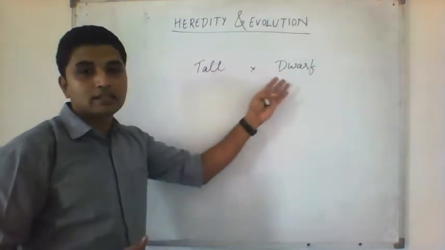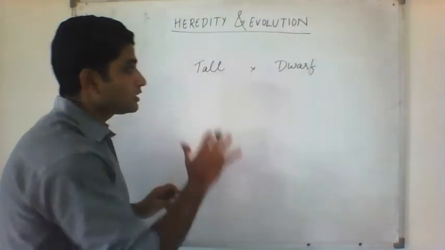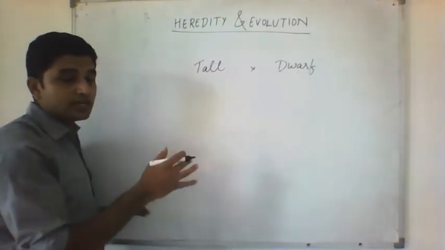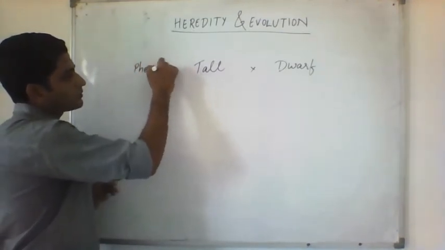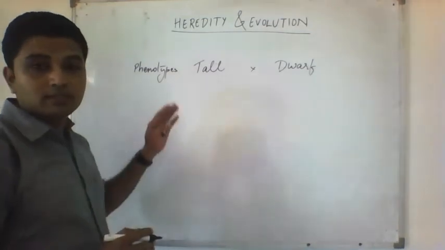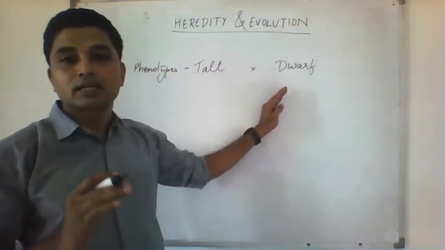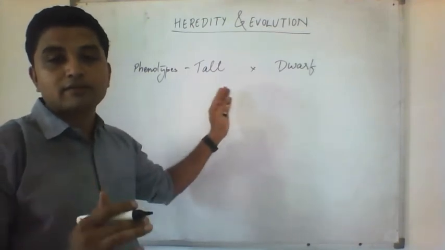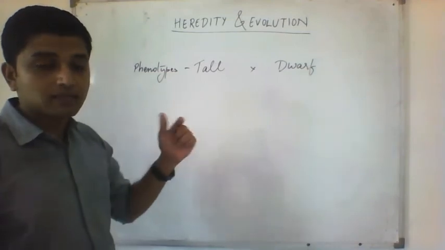So what are these tall and dwarf? This is the character of the pea plant. In scientific terms, in genetics, we call them the phenotypes. The phenotypes are tall and dwarf. So this will be referred to as phenotype. The characters that we are studying over generations are known as the phenotype. Now he guessed.